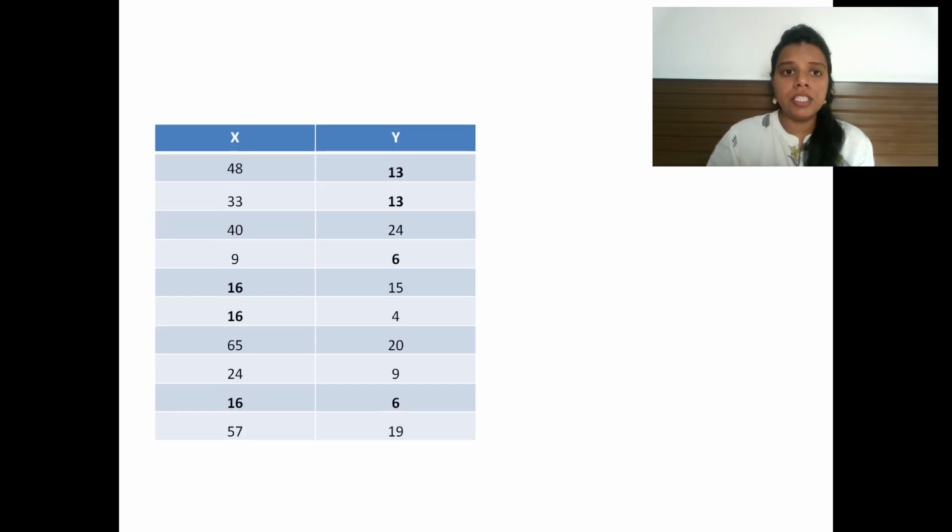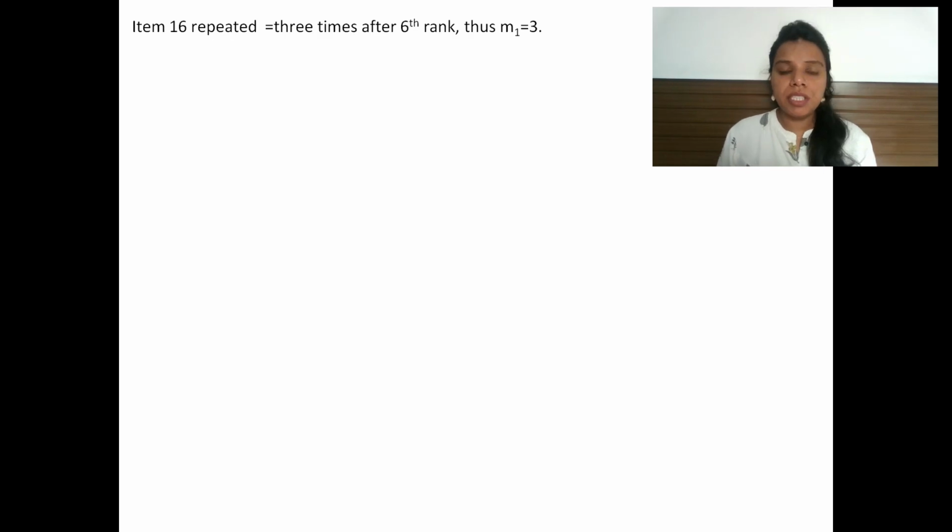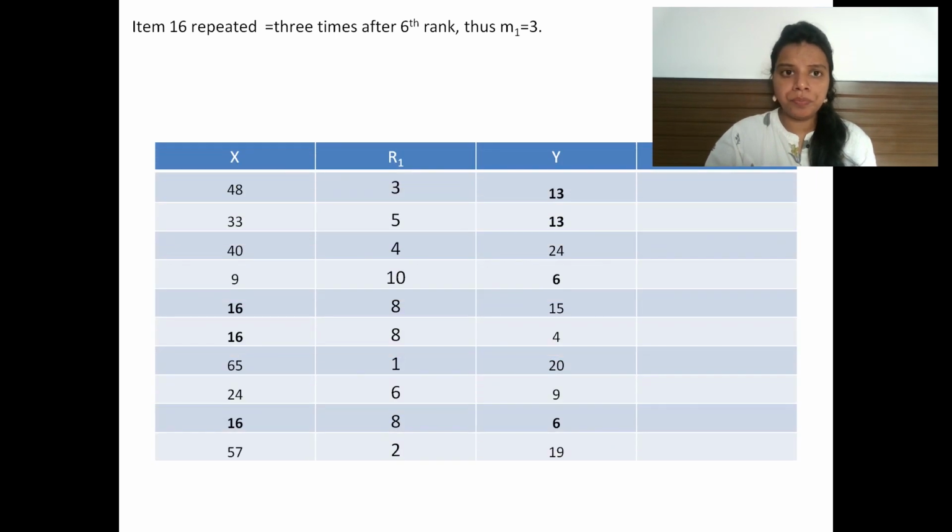See, in this question, in the x variable, item 16 is repeated thrice, and in the y variable, item 13 is repeated 2 times and item 6 is repeated 2 times. It means there are 3 values which are repeated, so I need to add m1, m2 and m3. Item 16 is repeated thrice, so I am taking m1 as 3.